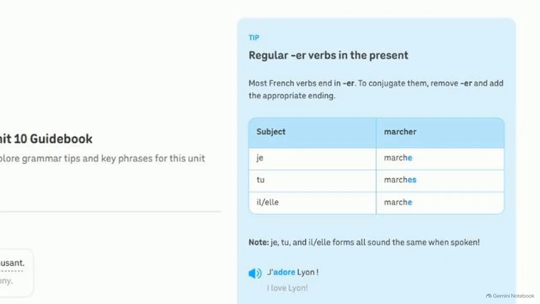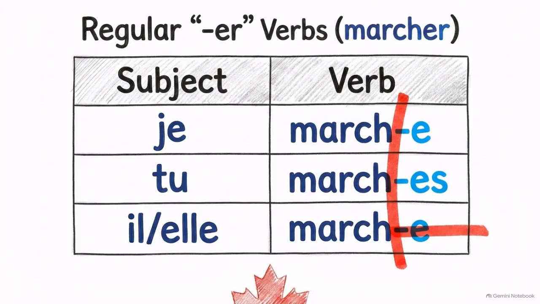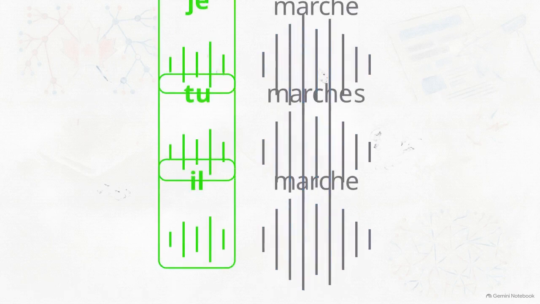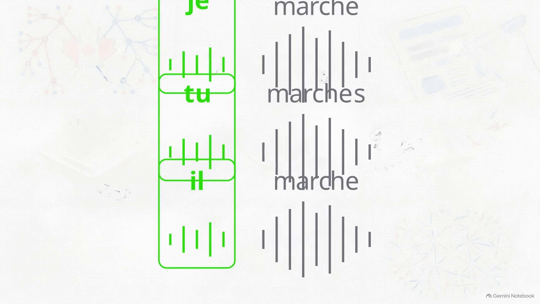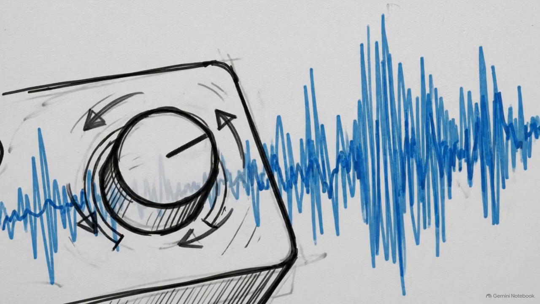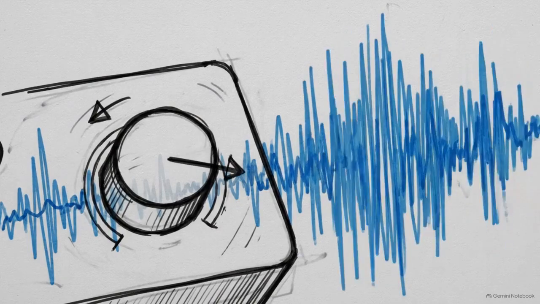The listening comprehension section requires a shift from orthographic rules to phonetic realities. On paper, standard ER verbs follow distinct spelling rules for different singular subjects. However, these varied suffixes do not change the actual pronunciation of the word. As this pedagogical note confirms, the je, tu, and il, elle forms are phonetically identical when spoken aloud. Because the verb endings are phonetically identical, the listener must isolate the pronoun to identify the subject of the sentence.